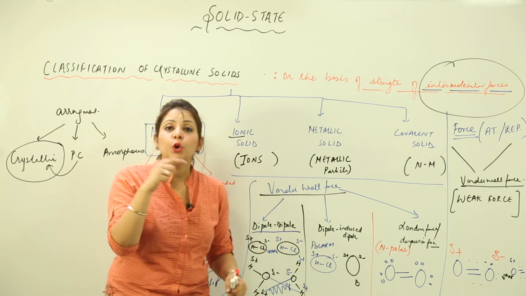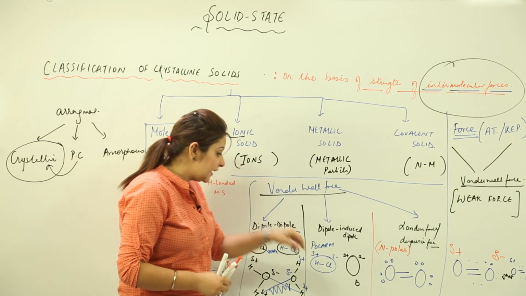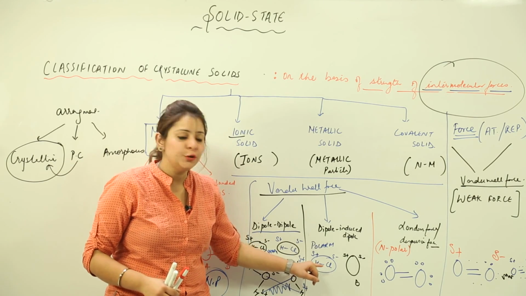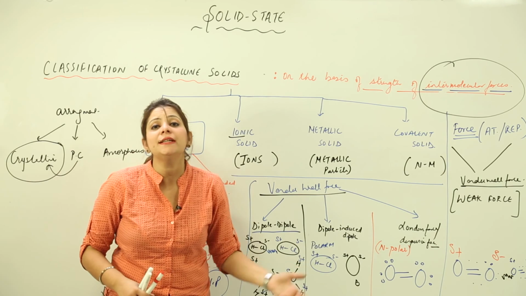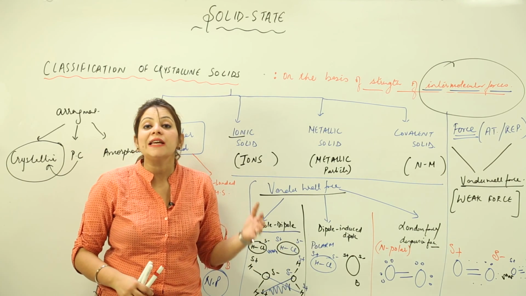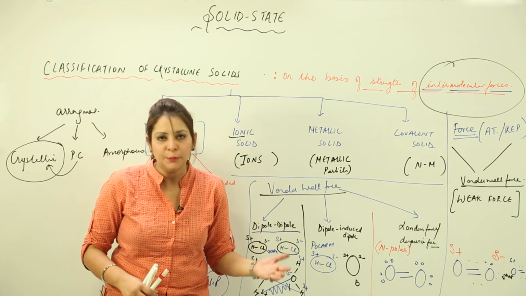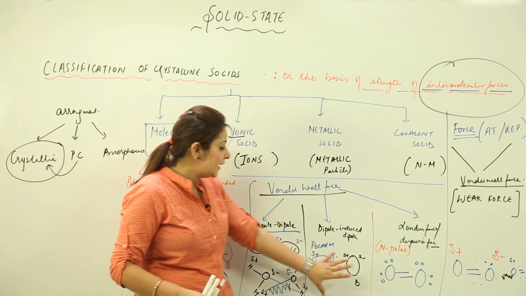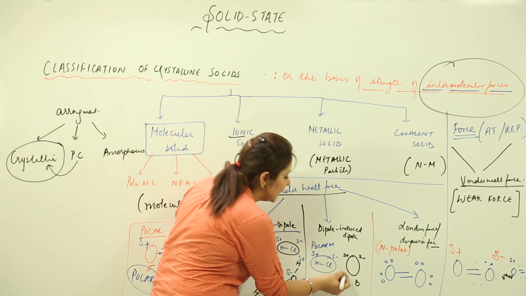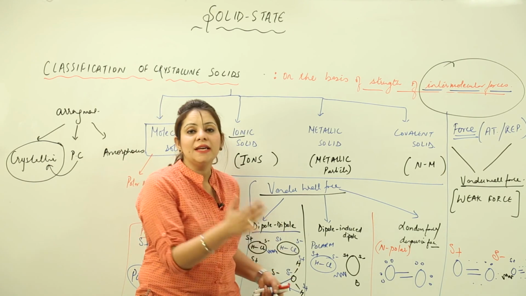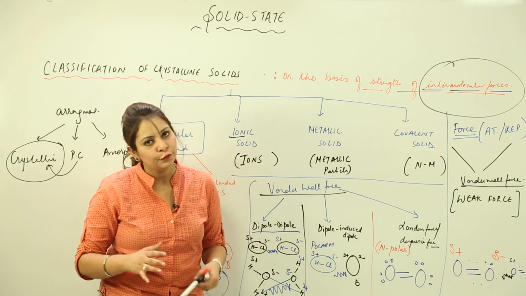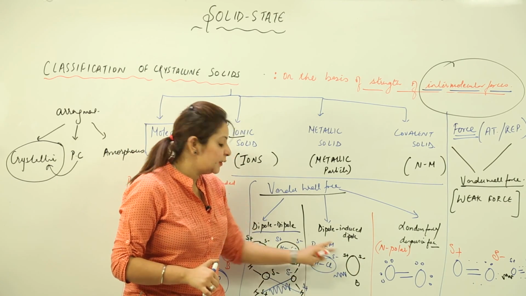But as it was close to the polar molecule, the side close to the polar molecule developed an opposite pole. That means it induces the dipole. This is called induction of dipole, or polarizability. So the bond between the polar and the non-polar molecule is called dipole induced dipole force. So this is the polarizability.